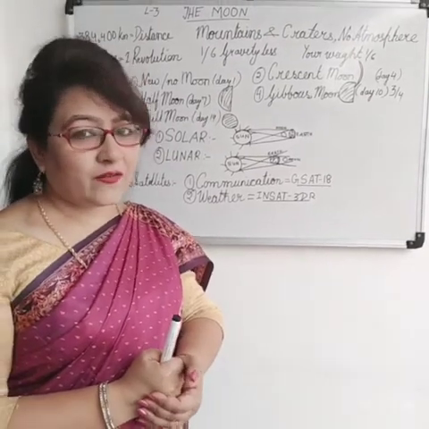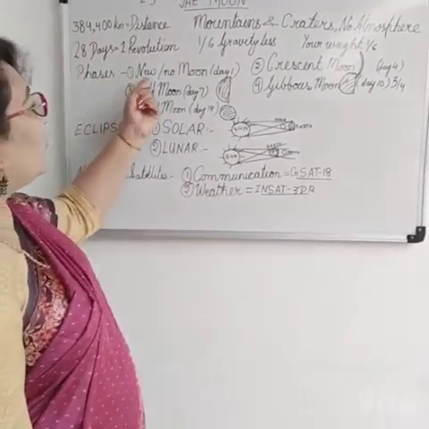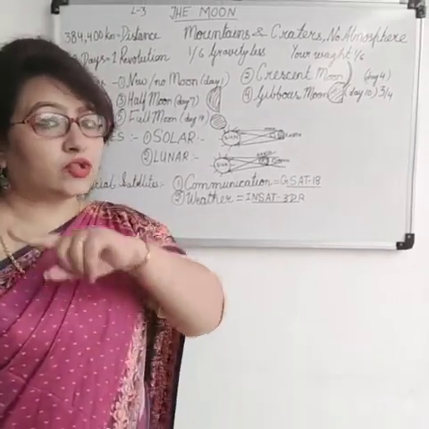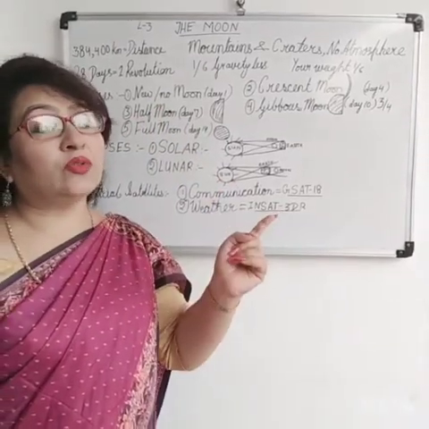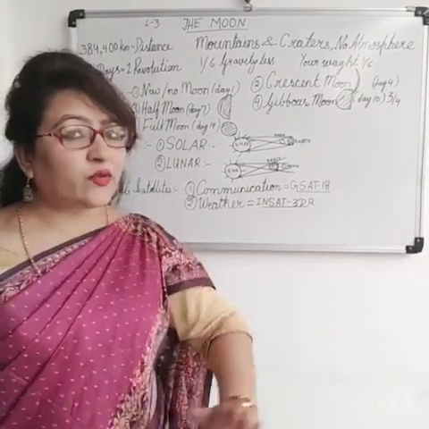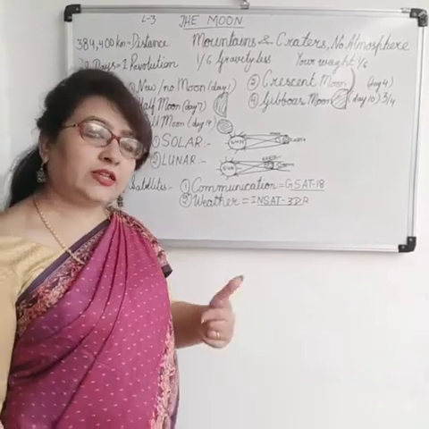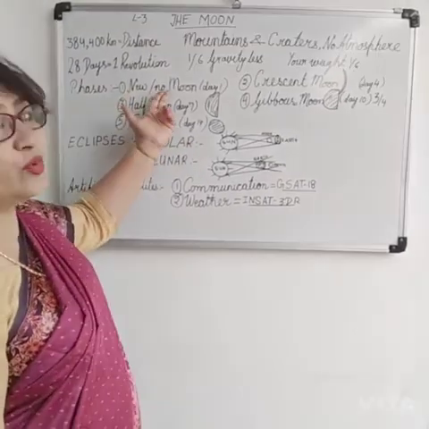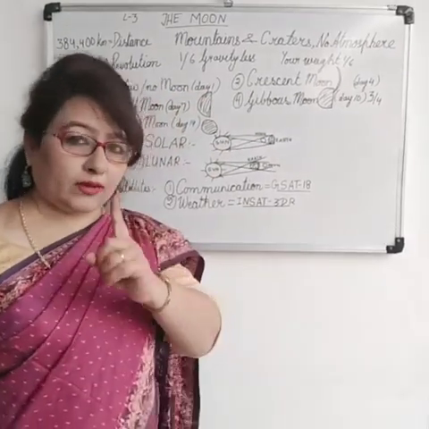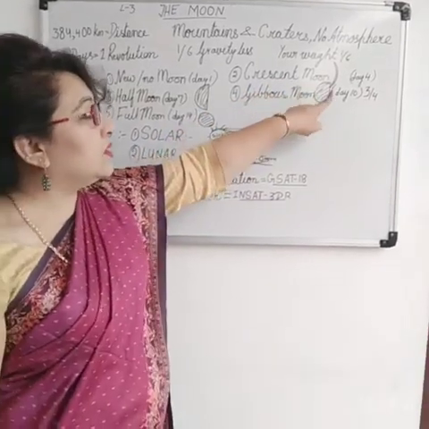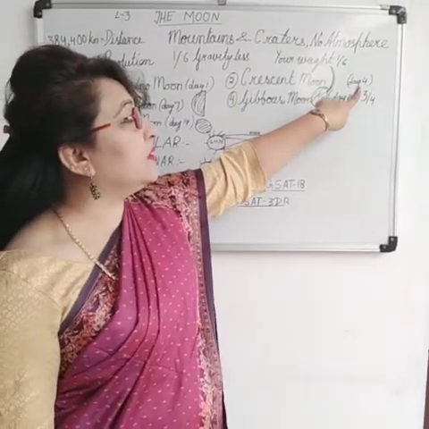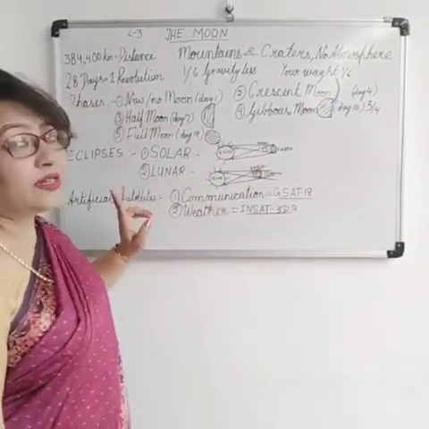Let's discuss the first phase of moon. Before I start, let me tell you that the moon takes 28 days to complete one revolution around the earth. In 14 days, it completes half the circle, and in the next 14 days, it covers the rest of the half. The first phase of moon is the new moon or the no moon, and that appears on day 1. The crescent moon, see, it looks like this. Like this I have drawn here. I hope you all can see. It appears on day 4. We call it a crescent moon.